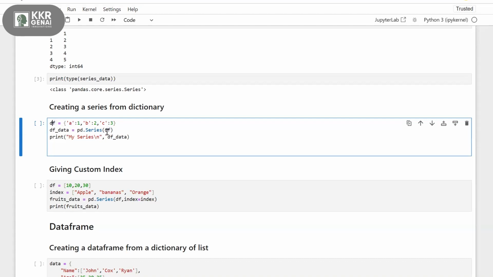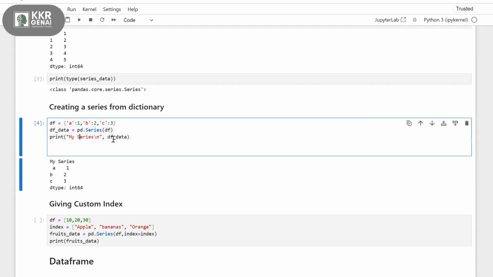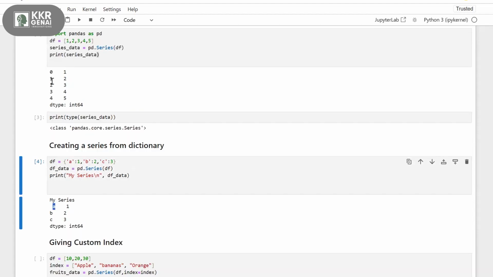So what is my dictionary here? df. I'm printing this. If you see the output now, it's printing my series of the data. Again, what are my values? 1, 2, 3. Now if you observe the labels, my key values A, B, C became my labels here. So instead of numbers as indexes, we have letters, our key values A, B, C as my index. Labels can't be only numbers. They can be text also, any kind of labels.